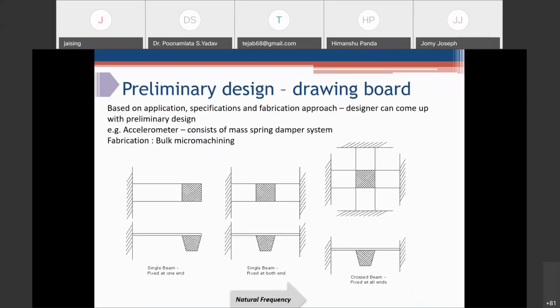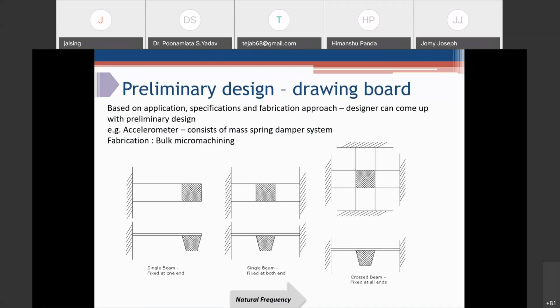Coming to the preliminary design stage, you have to come to the drawing board based on your application, specification, and fabrication approach. So the designer can come up with a preliminary design. This is an example, say, if you want to develop a bulk micromachined accelerometer. An accelerometer consists of a mass-spring-damper system. For the mass-spring-damper system, you can use the single beam method.